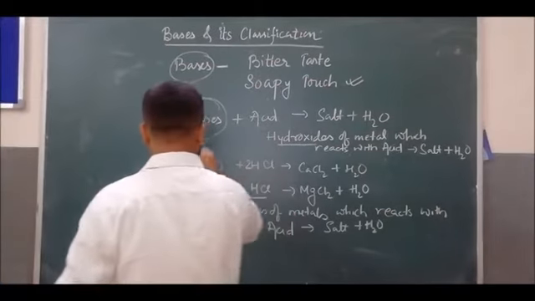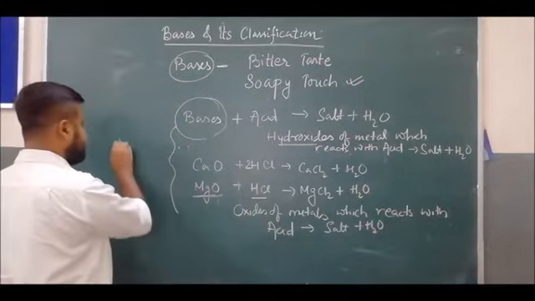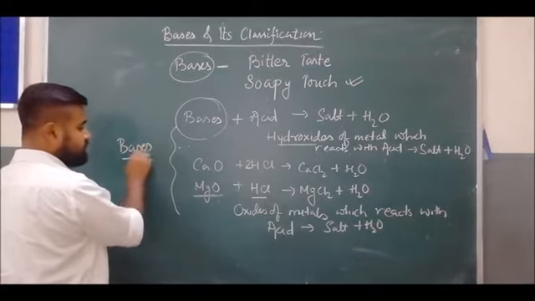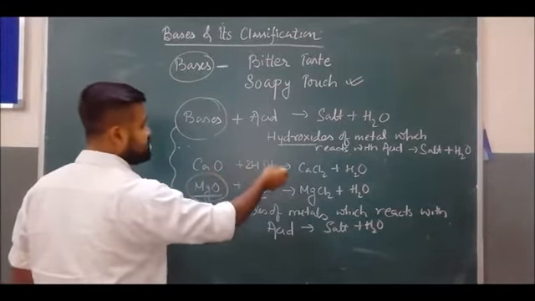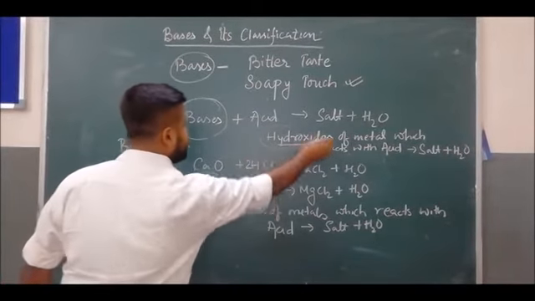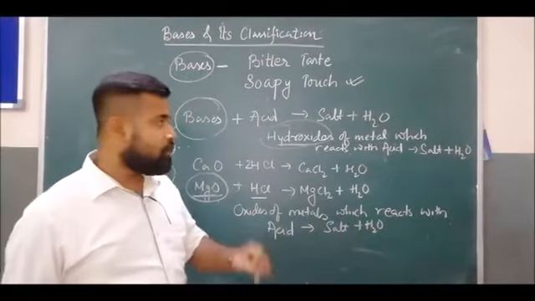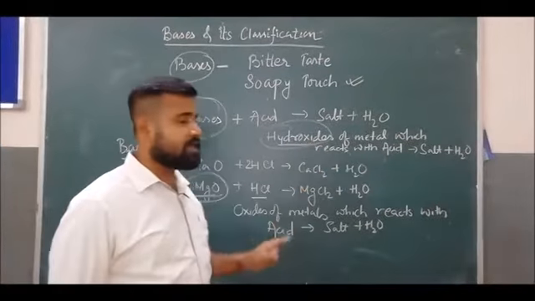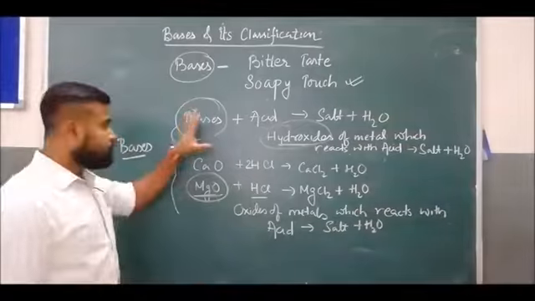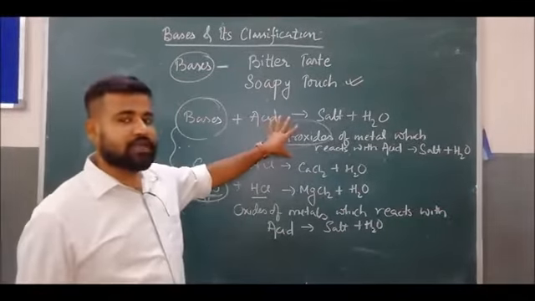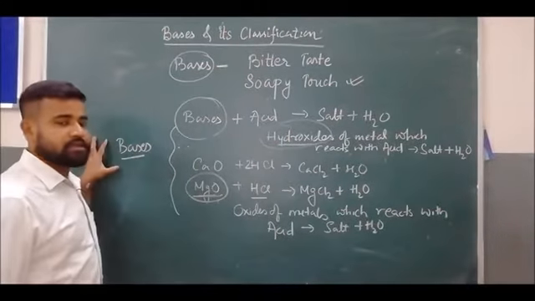In both cases we are getting bases: this one is a basic oxide and this one, the hydroxides, are also bases. So the metal hydroxides and oxides which react with acid and give salt plus water are known as bases.